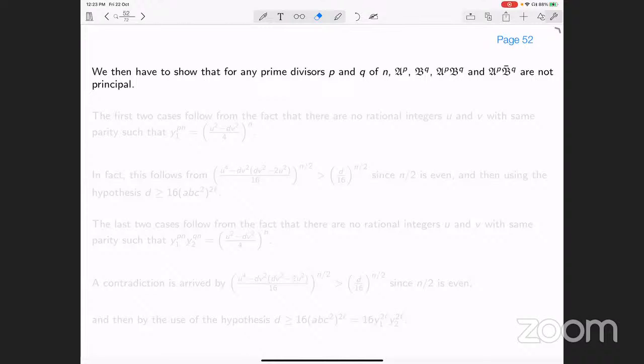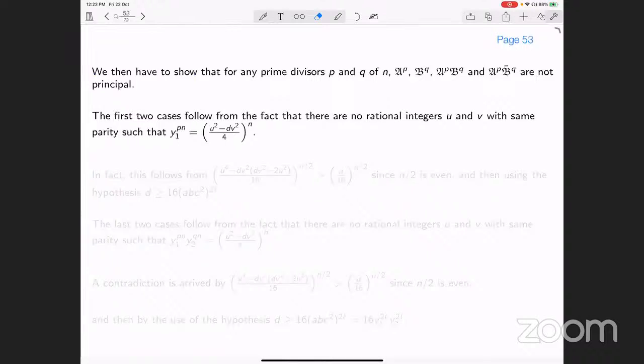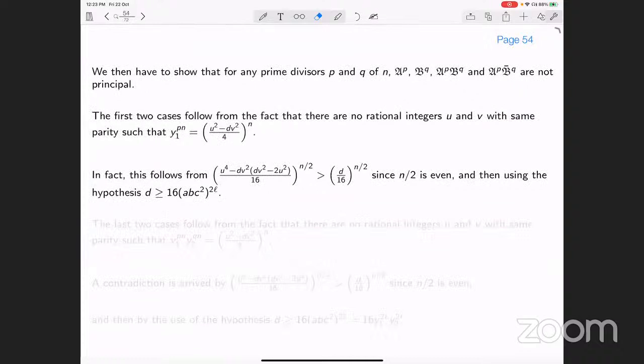Same thing, we adopt the same technique, and the first two cases follow by taking norms of that equation, which gives us y1 to the power pn is equal to u square minus dv square by 4 to the power n.